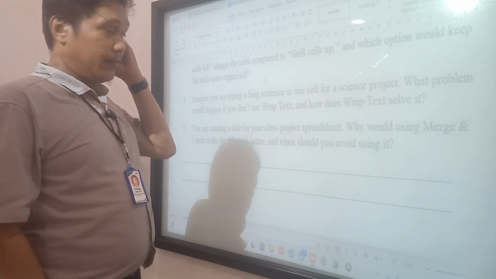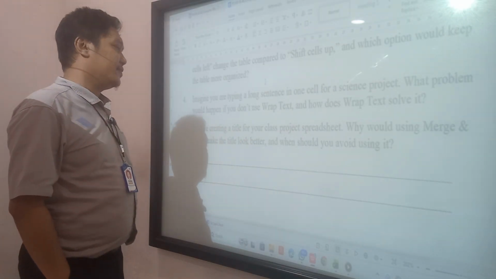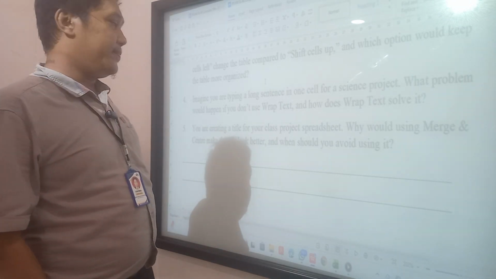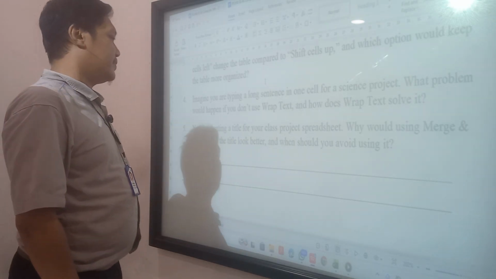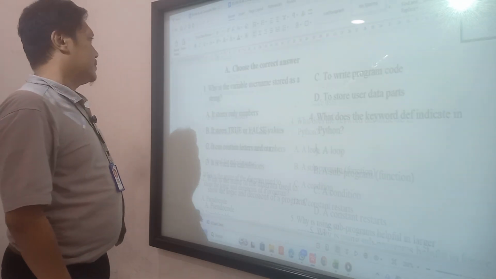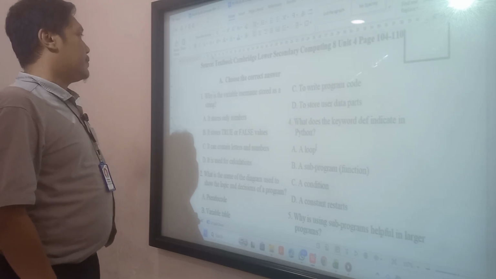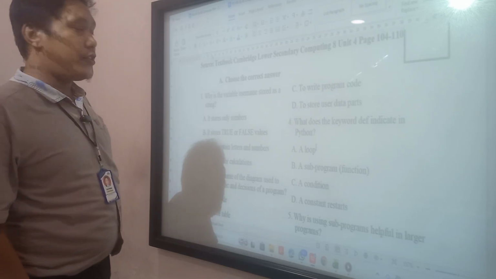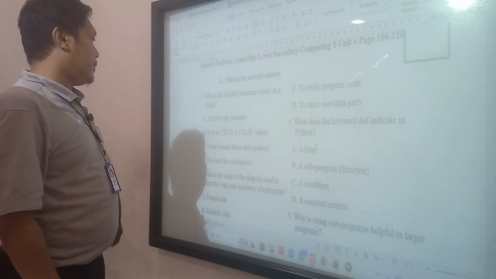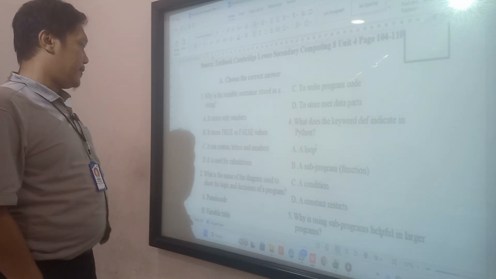Okay, next, we move to JS. First question, number one: why is the variable username stored as a string? Because username can contain letters and numbers. The answer is C.